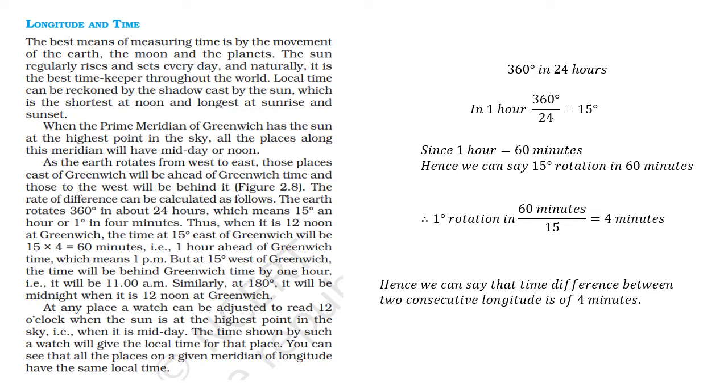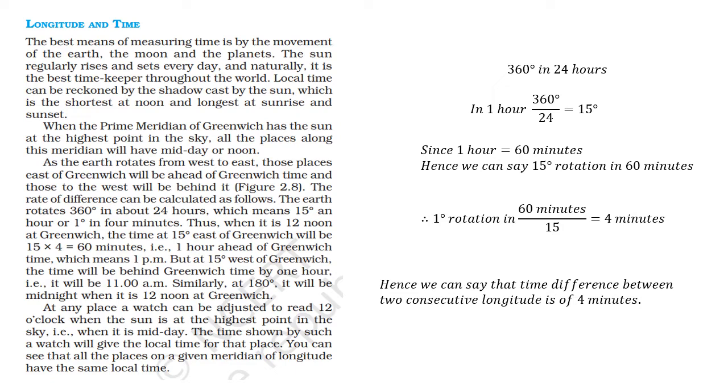Thus, when it is 12 noon at Greenwich, the time at 15 degree east of Greenwich will be 15 into 4 is equal to 60 minutes, that is 1 hour ahead of Greenwich time, which means 1 p.m. But at 15 degree west of Greenwich, the time will be behind Greenwich time by 1 hour.